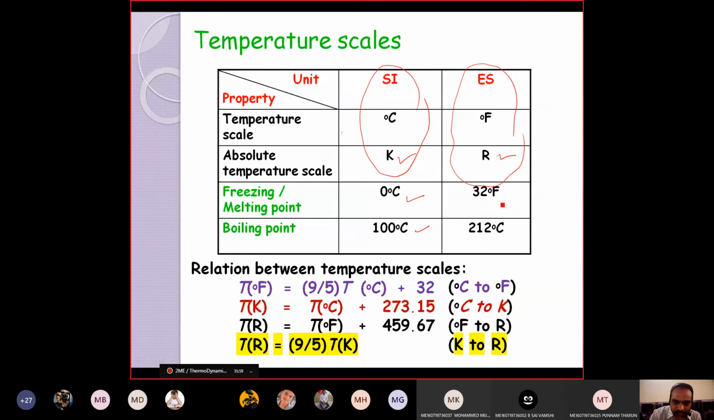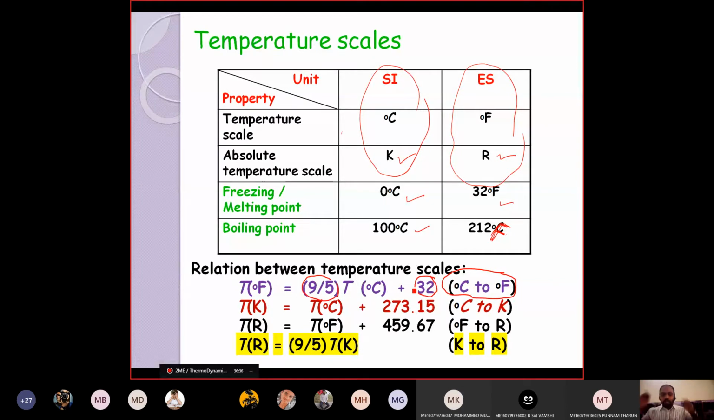And in the ES system, the freezing point is 32 degrees Fahrenheit, and see it is wrong here, it is Fahrenheit. And the boiling point is 212 degrees Fahrenheit, okay. It's not degrees centigrade, it is Fahrenheit. Now, here you can see below, there are relations for how to convert centigrade to Fahrenheit. As I told you, in order to convert centigrade to Fahrenheit, first you multiply with a certain constant and you add a certain constant. By resolving, you will get A is 9/5 and B is 32.